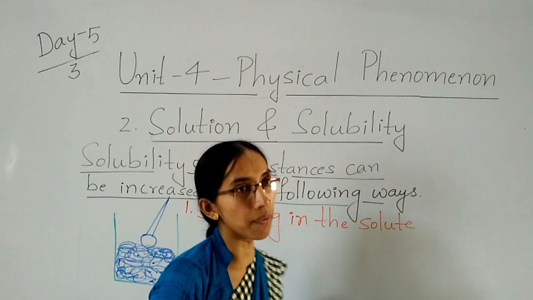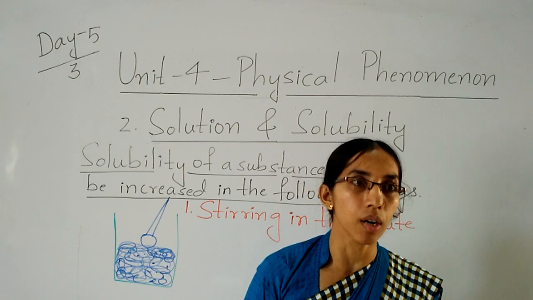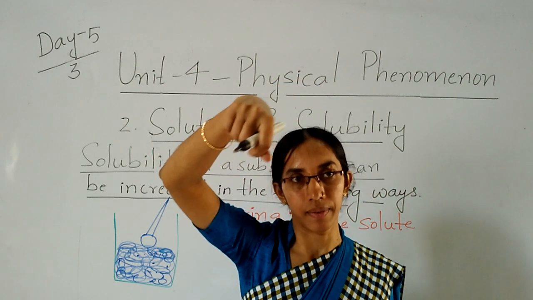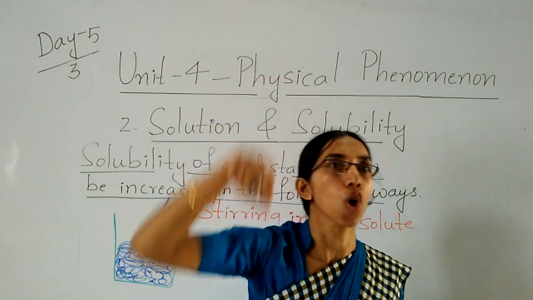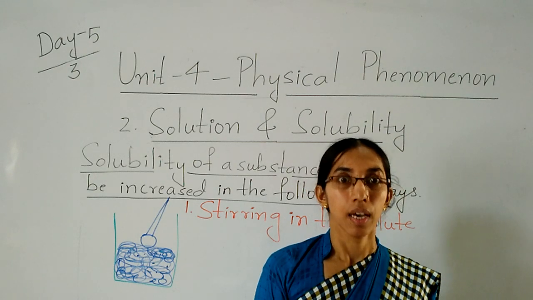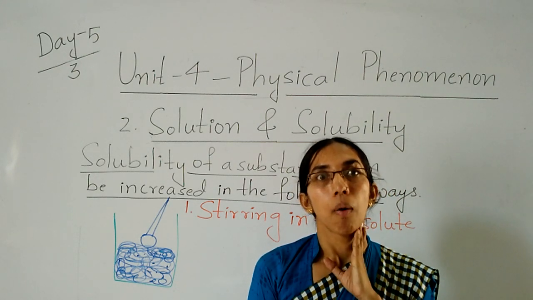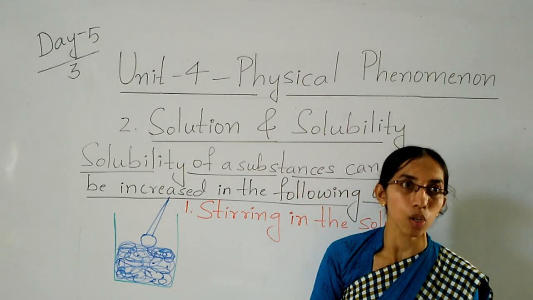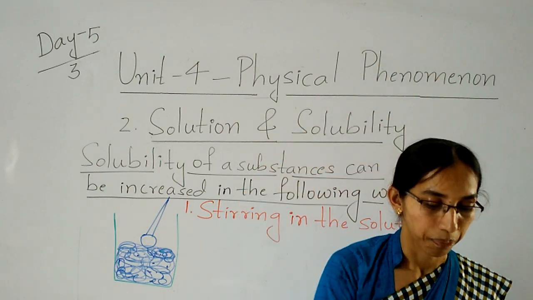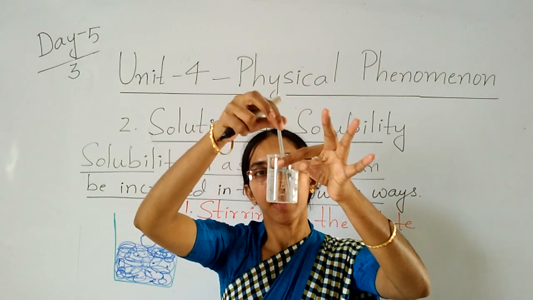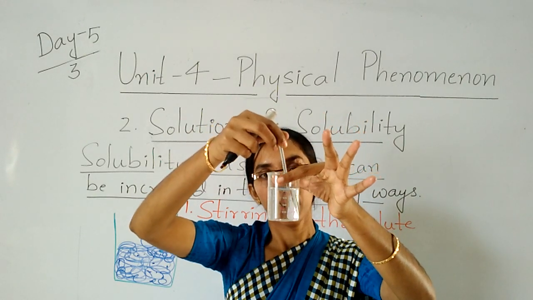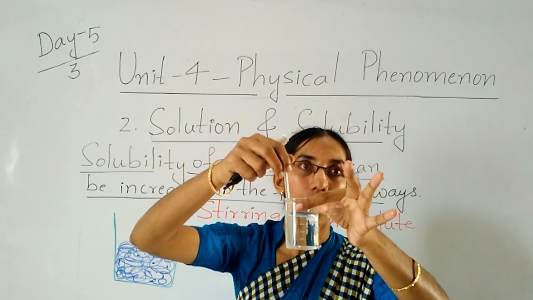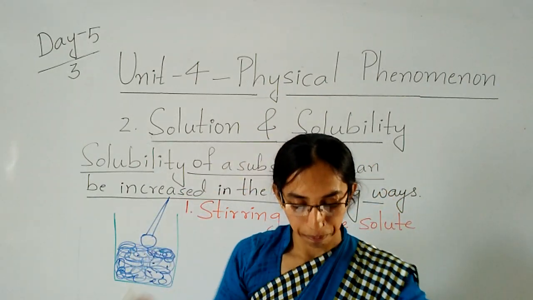When your mother adds coffee powder to milk, what does she do? She keeps on stirring that milk to mix the coffee powder very well. In the milk, when your mother adds Bournvita, Horlicks, anything, what does she do? Does she keep the glass like that only? No. She keeps on stirring. That substance will mix very fast. It dissolves very fast, children.